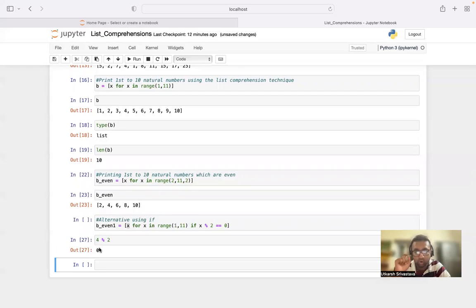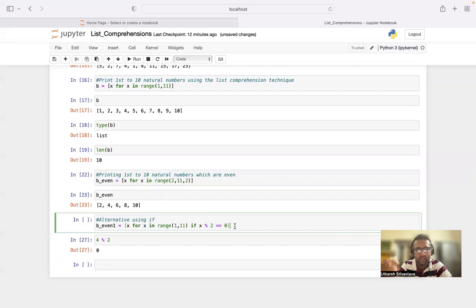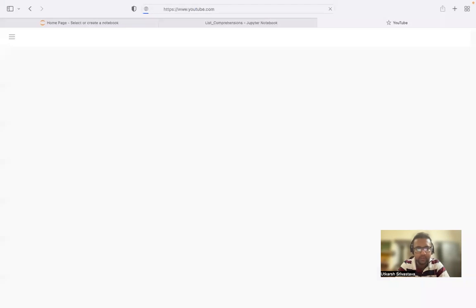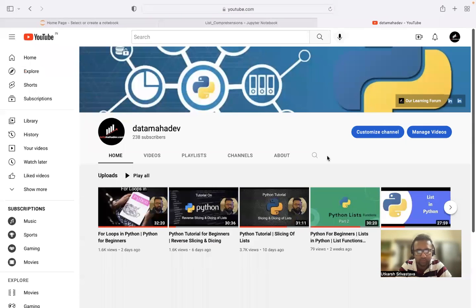Mod gives us the remainder. Divide a particular number with the divisor, and if it gives the remainder 0, it will give 0. If you want to know about what mod is, look at our first tutorial, that is Introduction to Python, Basics Python, right? Or let me show you here. Look at this video. Which video am I talking about?